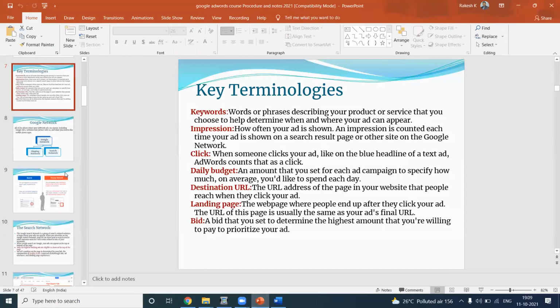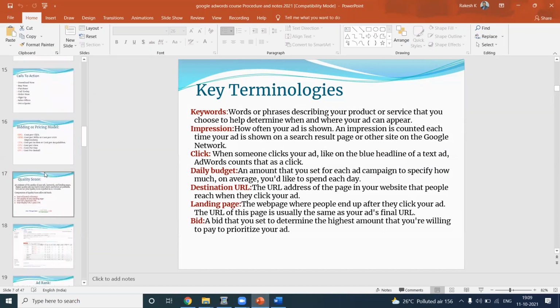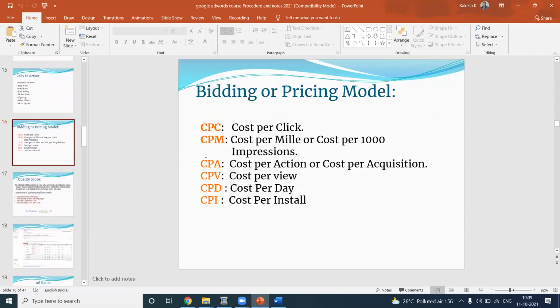When you come into the search network, this is completely dependent on the match types. Your bidding will also be cost per click charges, cost per mille, where for 1,000 people who watch or view, you will be charged. CPA, cost per action. CPV, cost per view, how much is charged. CPI, cost per install. CPD, cost per day budget.